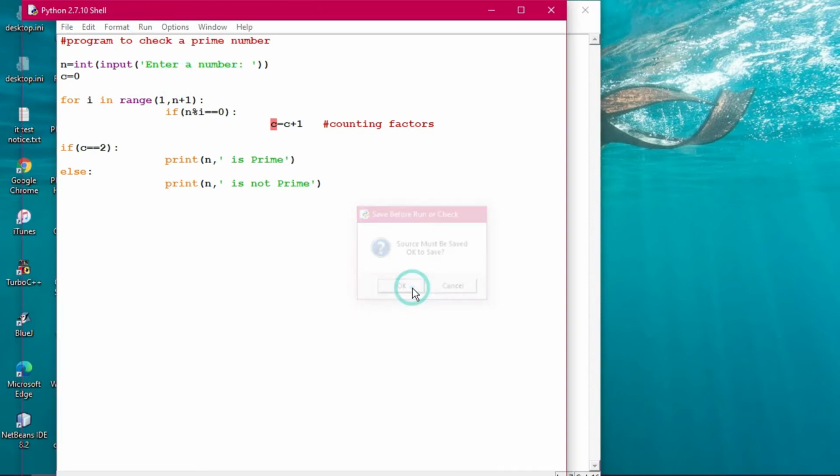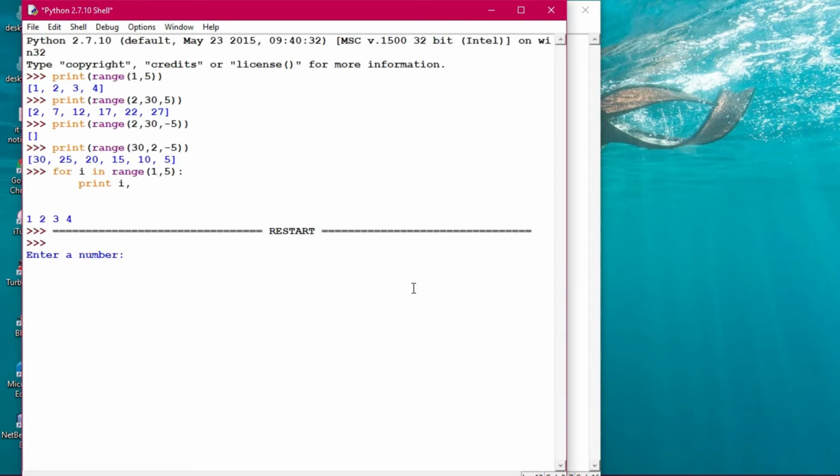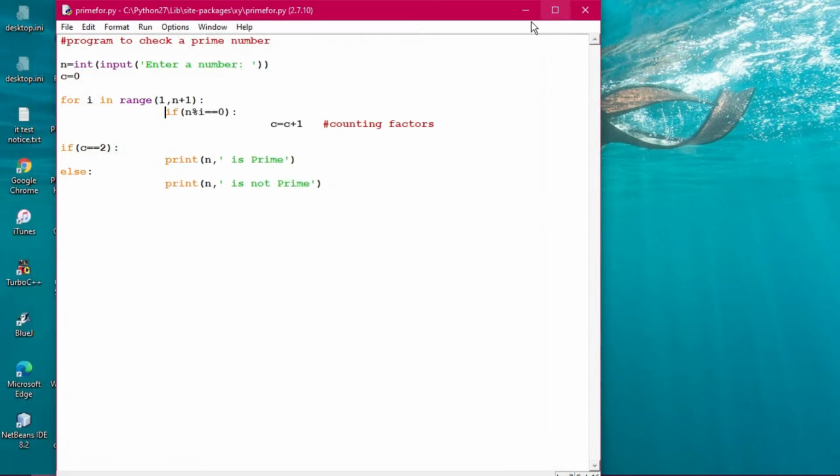Now you see, click on over here. What is happening? You check, the output will be displayed. Enter a number. It is asking me, so 45. 45 is not prime. That is quite correct. Because 45 has more than two factors: 1, 45, then 5, 9, 3, 15, all are there. So it has a larger number of factors, so it is not a prime number.